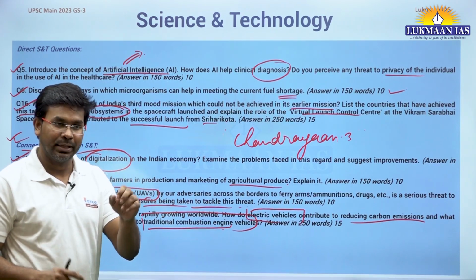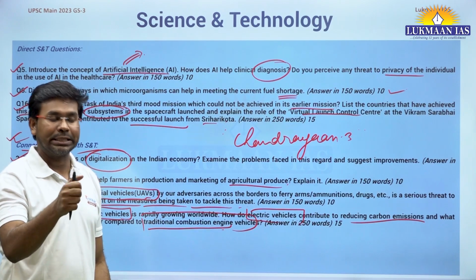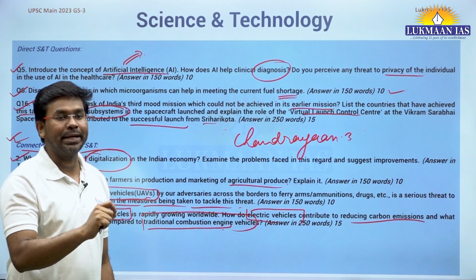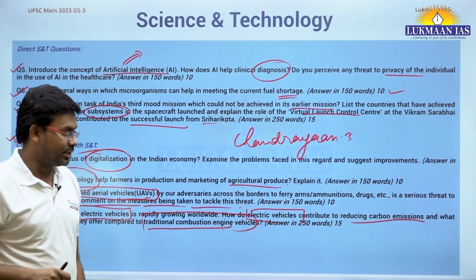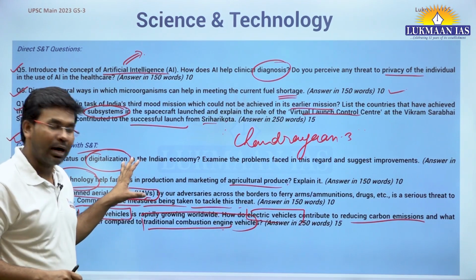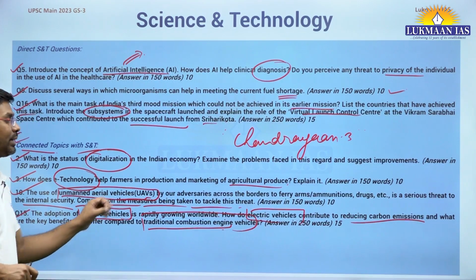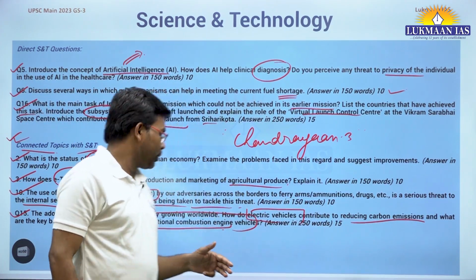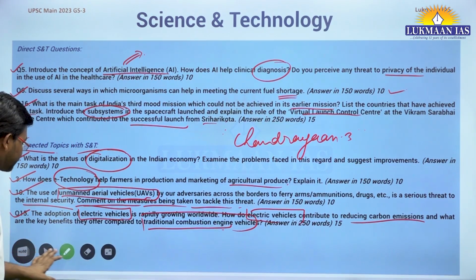It has a green plate. So they are operated through batteries, and these batteries are charged. So they do not emit as much carbon dioxide as is emitted by other combustion engines. So this is a topic from science and technology. However, it can be connected with environment and ecology also. So all these 4 topics are connected with science and technology as well.